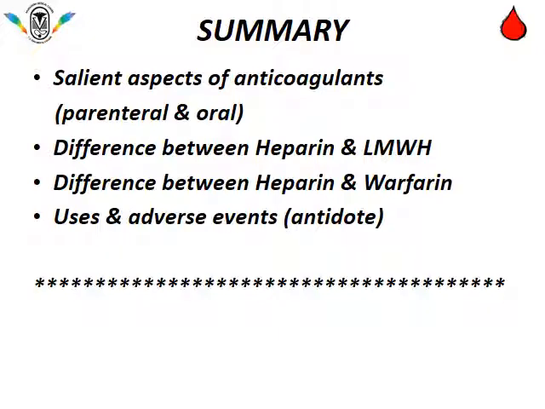In short, if we summarize today's topic, at the end of the session, you should be able to know the salient aspects of anticoagulants. We have seen both types of anticoagulants, parenteral and oral, uses of parenteral and oral anticoagulants, difference between heparin and low molecular weighted heparin, difference between heparin and warfarin, and you should be knowing about uses and adverse events of anticoagulants along with the name of antidotes. That's all about anticoagulants.